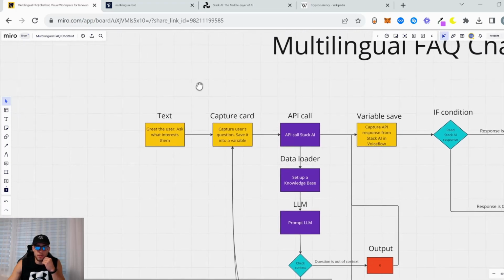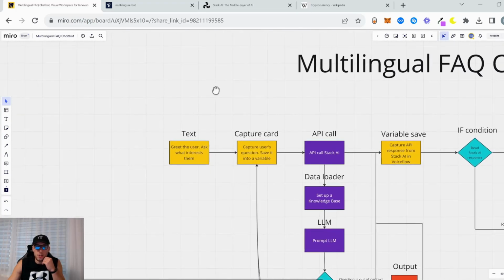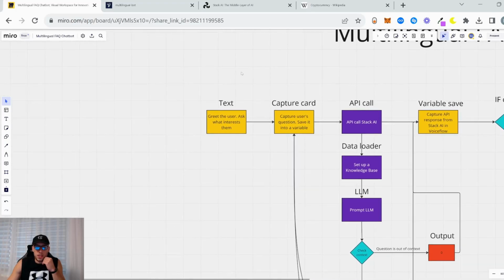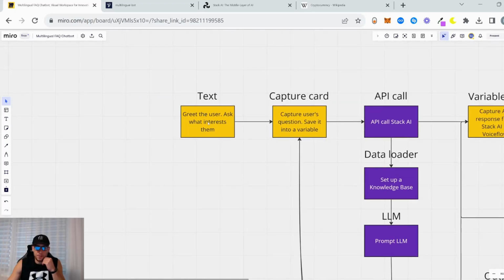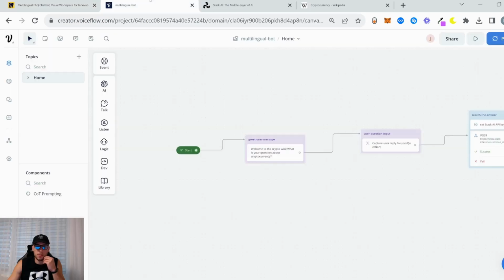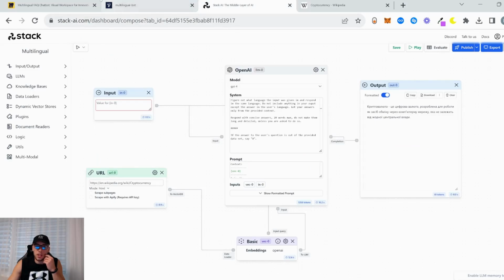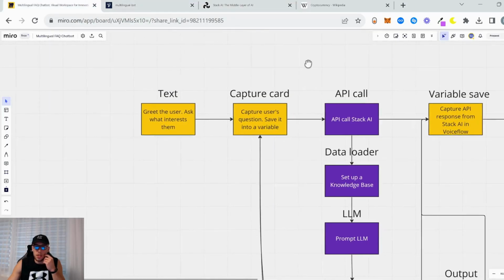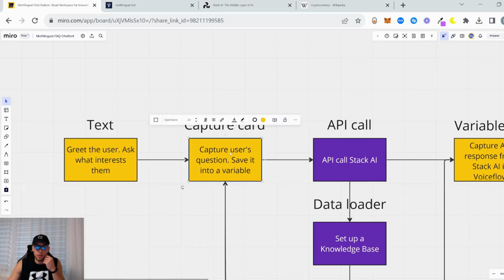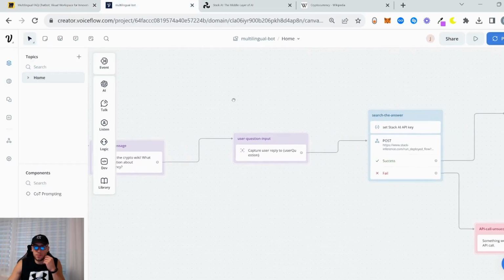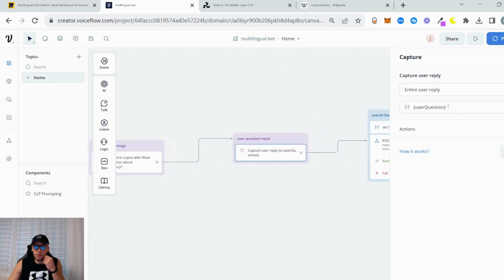We started. So this is the multilingual FAQ chatbot. We started with the greeting, right? Greet the user, ask what interests them. So this is the first note. Basically, we send just the text message, welcome to the Crypto Wiki, what is your question about cryptocurrency? Then we go to the capture card, capture the user's question, and save it into a variable. So basically we capture the user's question, and we save it to the variable called user question, right?